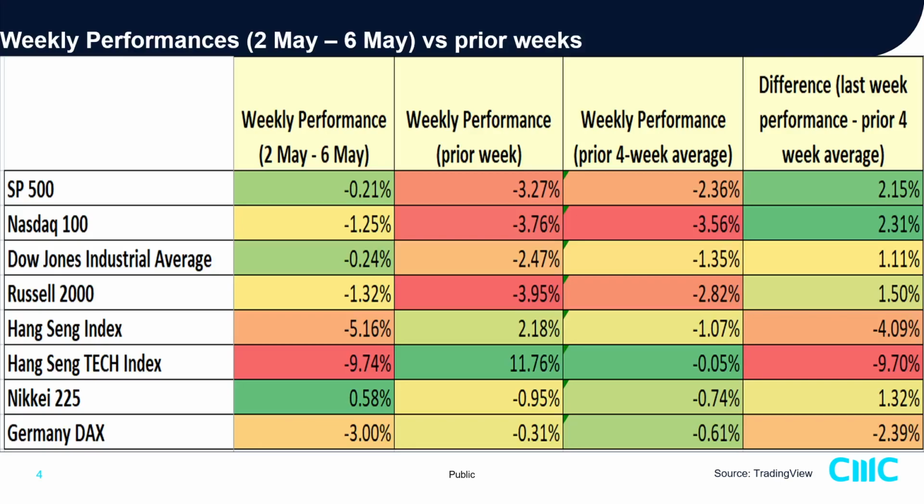Before we jump into that, notice that especially on the US stock indices, if you compare last week's performance against the difference of its prior 4 week average, you start to see downside momentum easing off as this number turns positive on the major US stock indices.